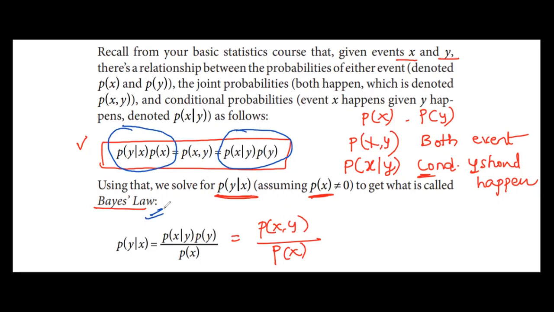This law will be used in Naive Bayes. The denominator, that is p of x, is often implicitly computed, and this p of x is called a normalization constant, that's it.